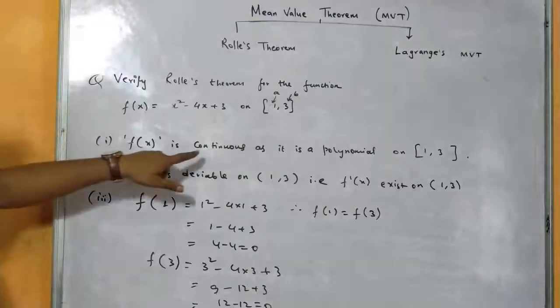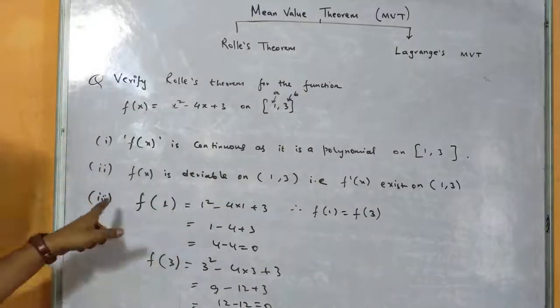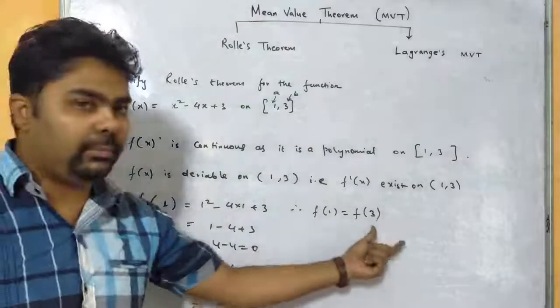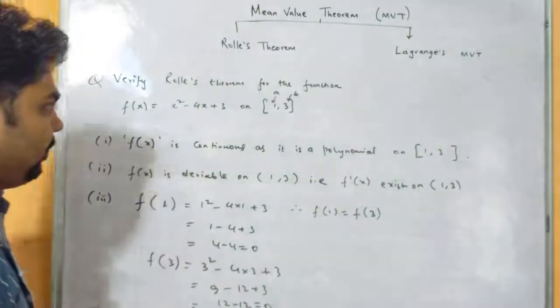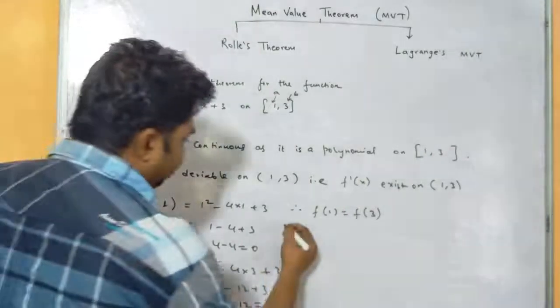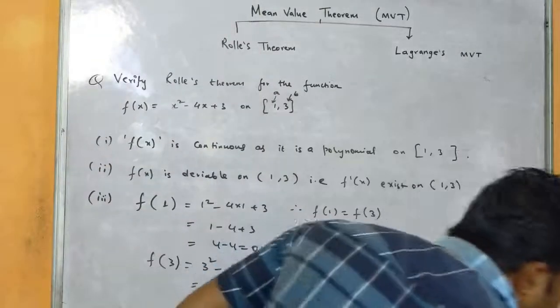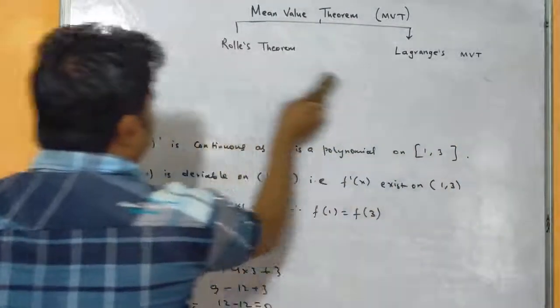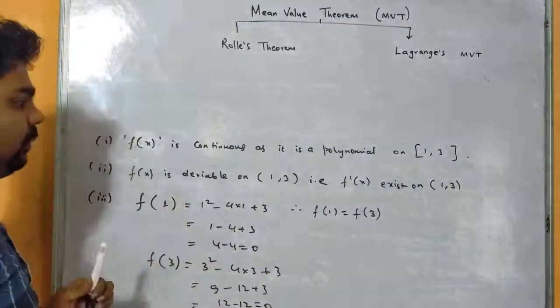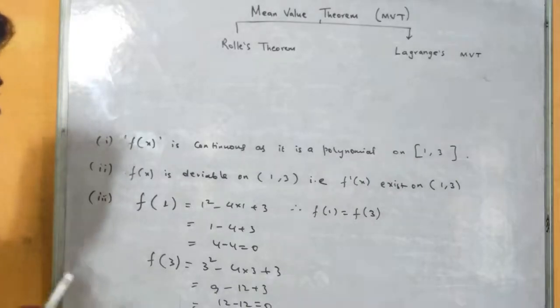So the first condition was continuous, the second condition was derivable, the third condition was f(a) equals f(b). Now you see, for the given function these three conditions are satisfied, right? So we need to write this one in your exercise book.